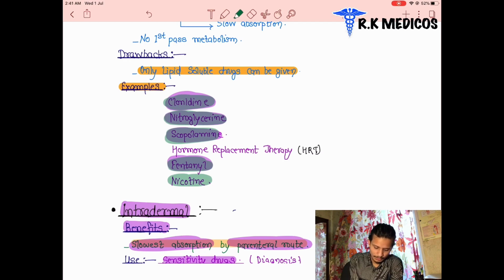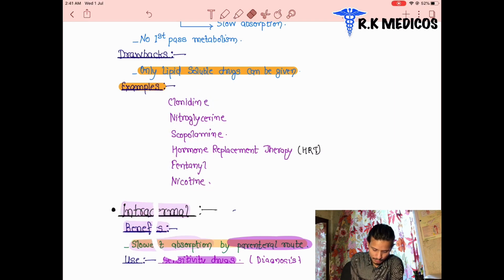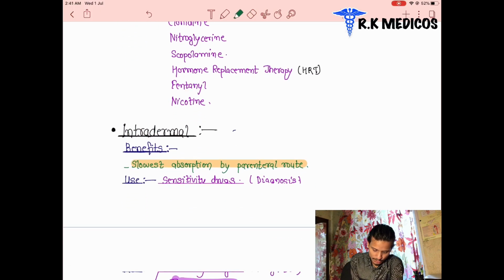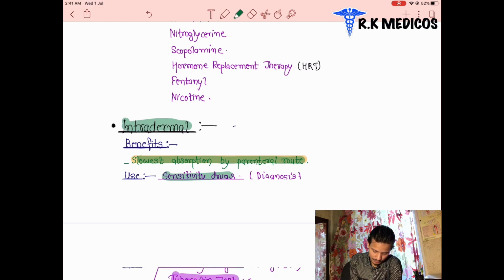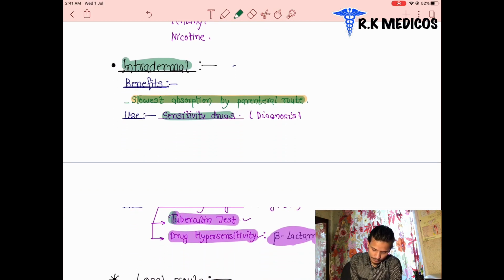Next is intradermal. In the intradermal route of drug administration, the drug is given just below the dermis of the skin. It has the slowest absorption rate, and it is a parenteral route. The usage is basically in sensitivity testing, checking the sensitivity of any drug in the patient, for diagnosis. Suppose the patient has tuberculosis, a tuberculin test is done by injecting tuberculin. We check whether any reaction occurs; if so, we can't give these drugs to the patient.